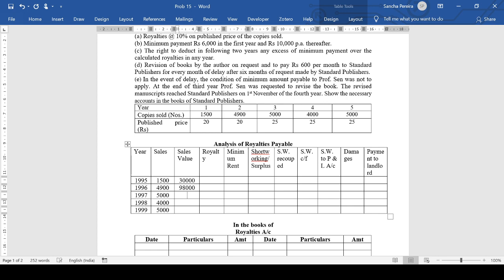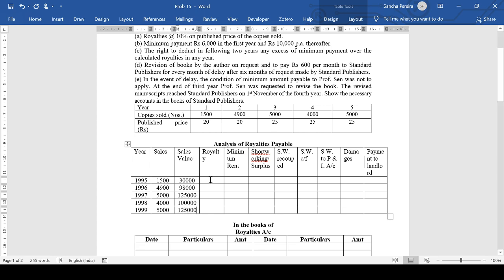In the third case, it's 5,000 into 25, which is 1,25,000. In the fourth case, it's 4,000 into 25, which is 1 lakh. And in the fifth case, it is 5,000 into 25 again, which is 1,25,000.